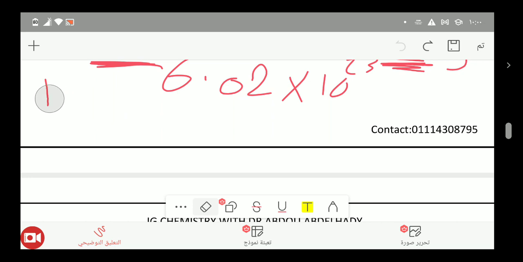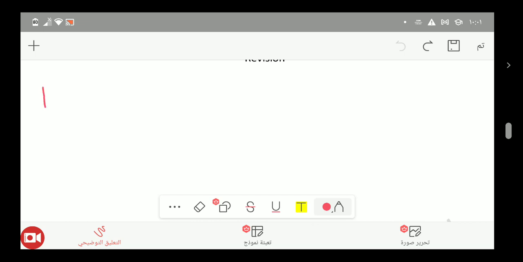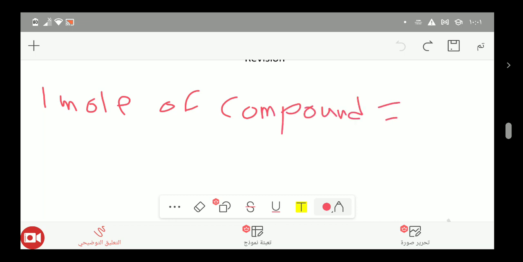let's read this: one mole of a compound equals the sum of its atomic masses, or average atomic masses.